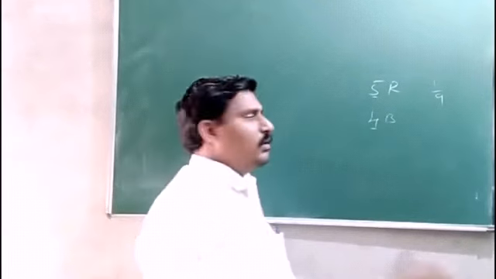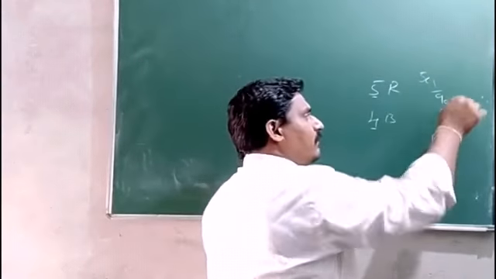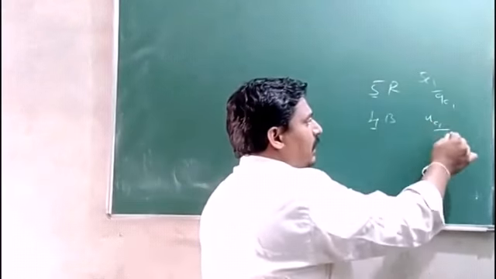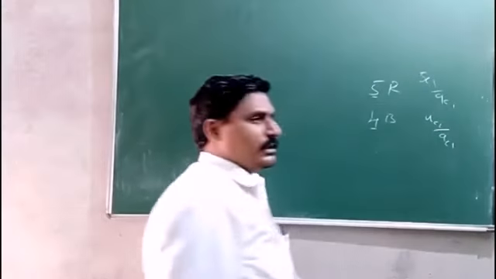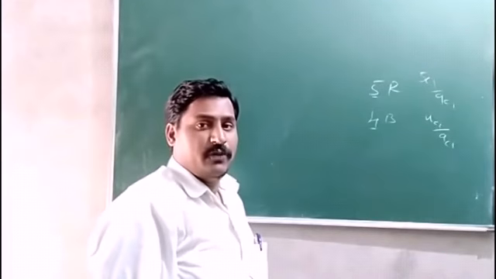So in 5C1 divided by 9C1 ways we get here, and here 4C1 divided by 9C1 ways we get. Sorry, 5 by 9 and 4 by 9.